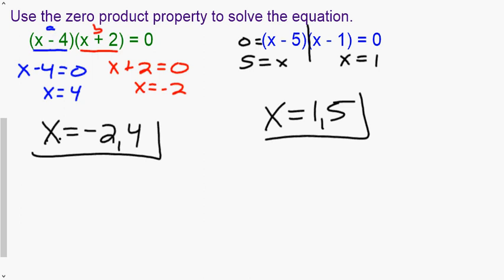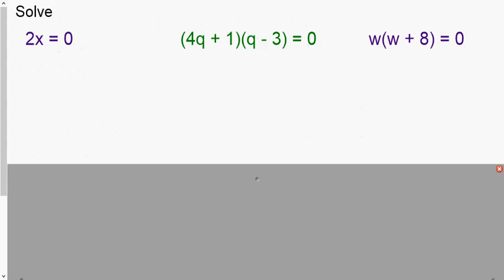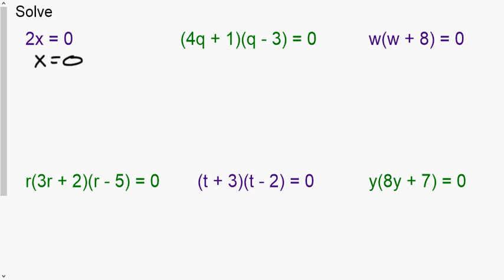Now, we will use this when we go to solve equations. If it's just 2x equals 0, there's just one part, so you're going to divide both sides by 2 and you just get x equals 0. One answer. And if there are multiple parts, that means you're going to have multiple answers. So like this top one here will have 2 answers. The one on the right here will have 2 answers. This bottom left problem, this R problem, will have 3 because there are 3 parts. The zero product property still applies. You set all 3 parts equal to 0 and solve. So what I'd like you to do is pause the video and try each of these problems.